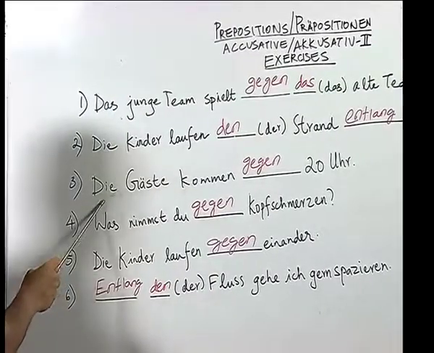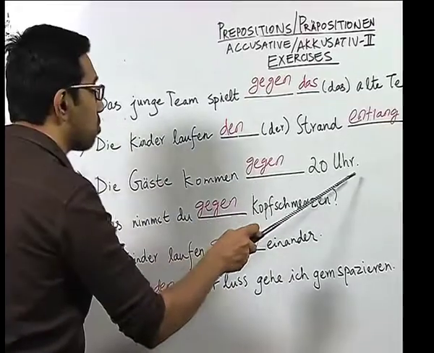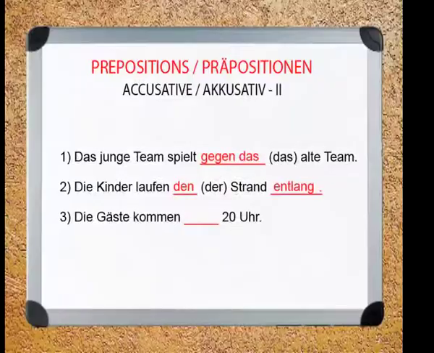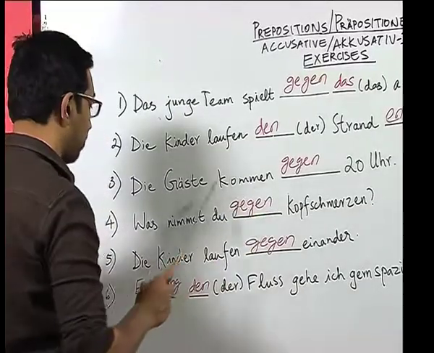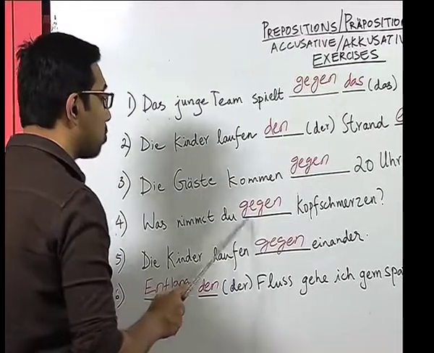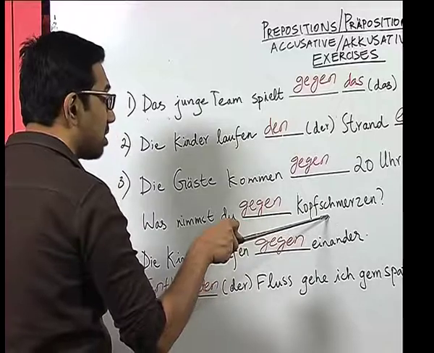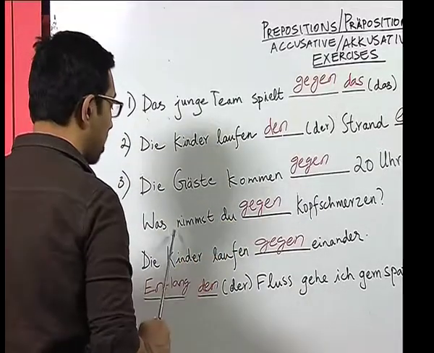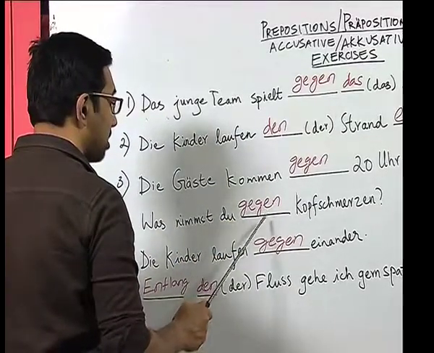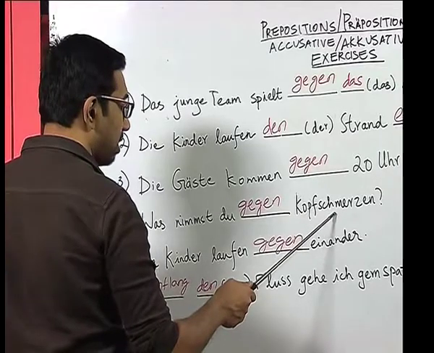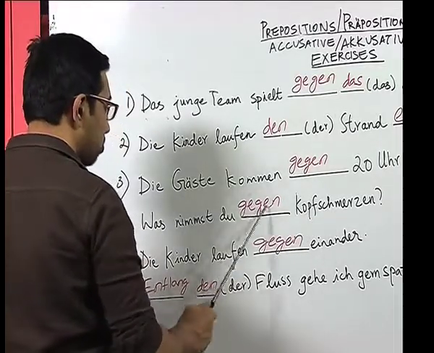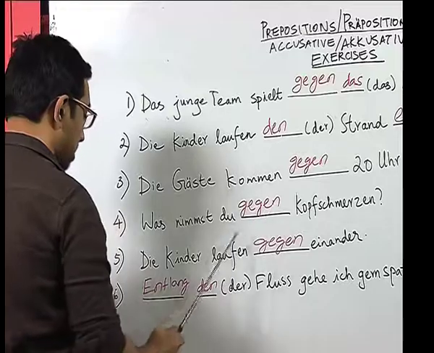Number 3, die Gäste kommen gegen 20 Uhr. Here also the student correctly identified the preposition as gegen, which is also used for the concept of time in an unprecise manner. Was nimmst du gegen Kopfschmerzen? Kopfschmerzen is a noun, which means headache. Now, the student correctly identified that here it has got an abstract meaning, which means against. So, the student wrote the correct answer as gegen.